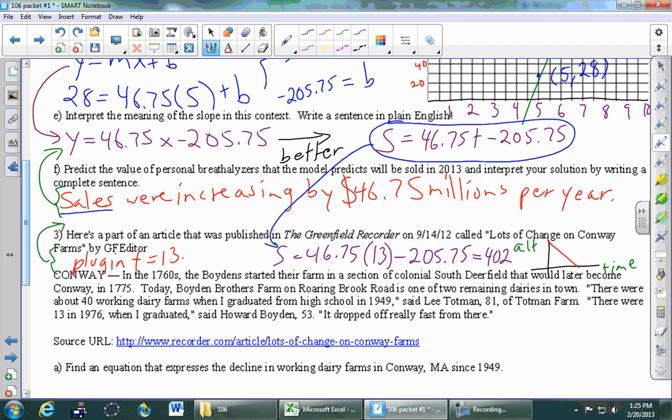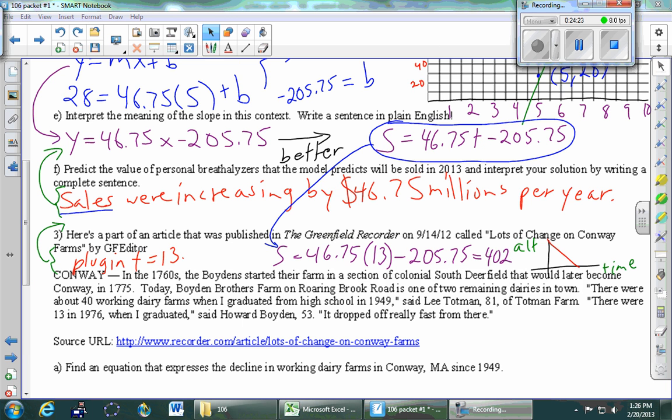And then the final part of that one is to write a sentence. So see if you can write a sentence. Your sentence had better include two numbers, 2013, 402. For any sentence that you write, you just have to get across in 2013, we're projecting that the breathalyzer market will be 402 million. Right? And it's fine to use the word about or approximately. Certainly it's a guess. Nobody in the world knows what the right answer is to this problem. It hasn't happened yet, but that's our best estimate. It's okay if you don't use the word estimate in it. It's fine. Any questions on the sentence?